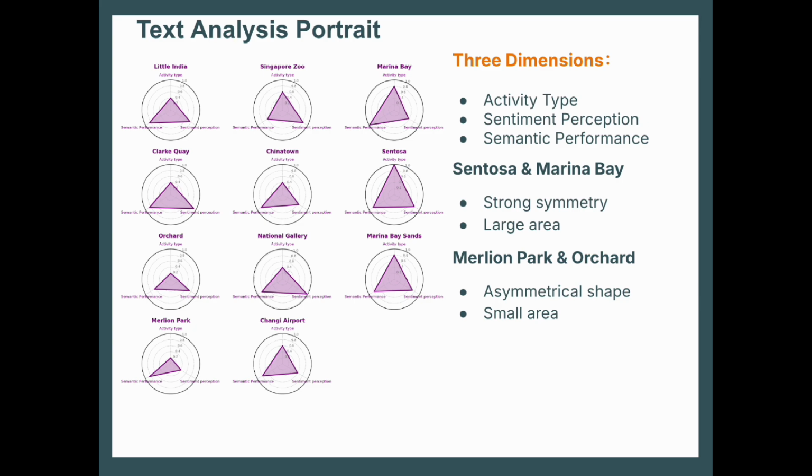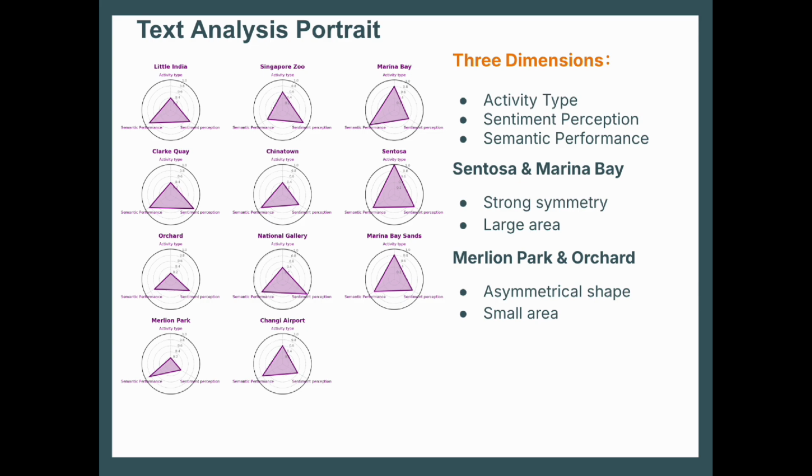Next, we see Singapore Zoo and National Gallery are moderate performing attractions because they exhibit a relatively symmetrical radar chart shape, which suggests balanced performance across dimensions. Singapore Zoo performed well in sentiment perception and activity type, while National Gallery excelled in sentiment perception and semantic performance. Although these attractions do not achieve top scores across all dimensions, their balanced performance indicates solid appeal and positive visitor feedback.